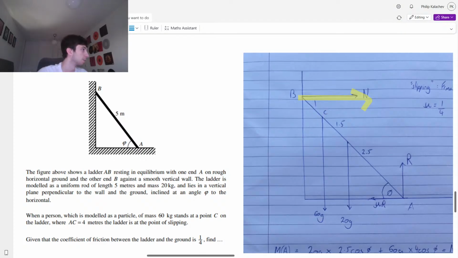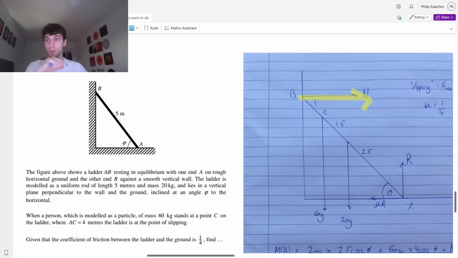Why is there a reaction force at B when it's a smooth wall? It's a smooth wall, so we're not going to have any friction. But what is friction? Friction is saying our ladder is resting on that wall and there's no friction. There's nothing preventing it from sliding down on the wall. However, because you're not going through the wall, that wall is still supporting that with a reaction force. Your ladder is on the wall. What is that ladder feeling? We know it's not feeling anything that's preventing it from going down, but we do know it's preventing it from going through the wall. Yeah, Oscar's got it.